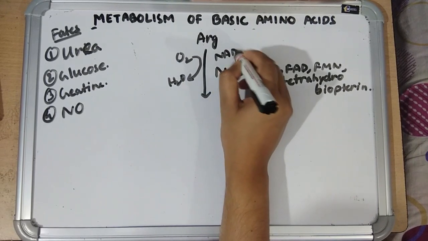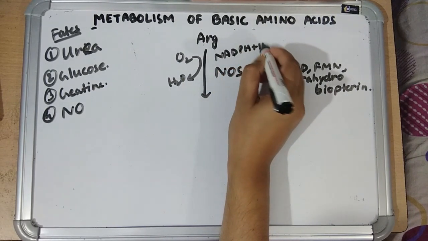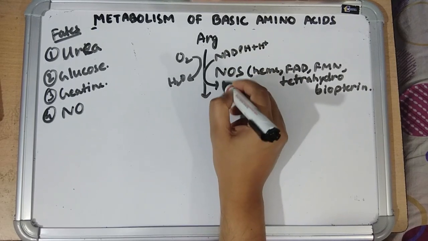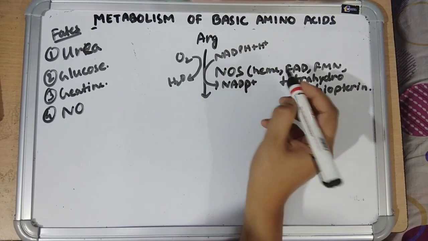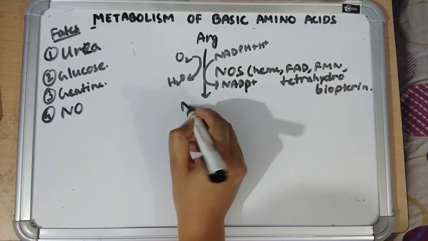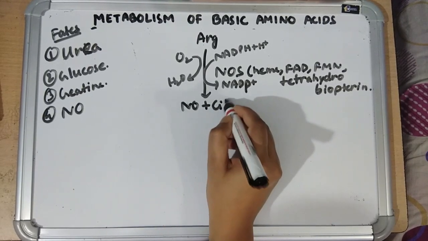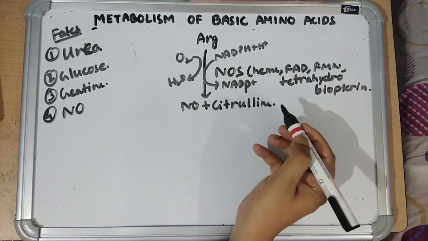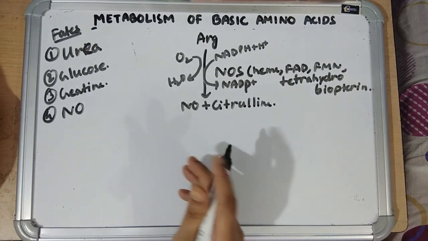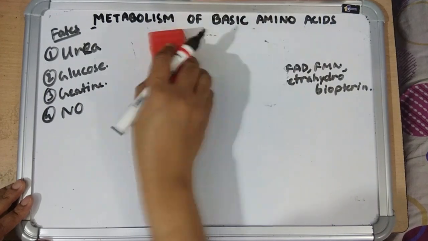NADPH is required as coenzyme. It forms nitric oxide and citrulline. So this is about metabolism of arginine. Next is histidine.